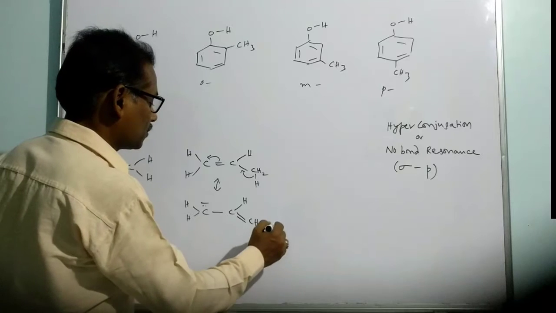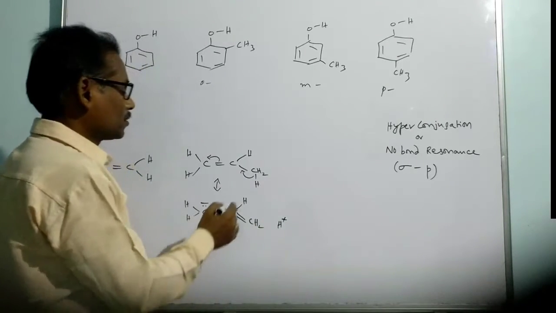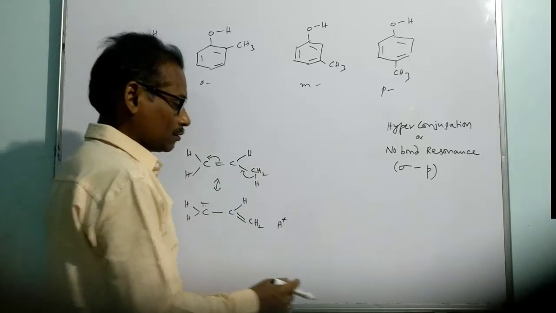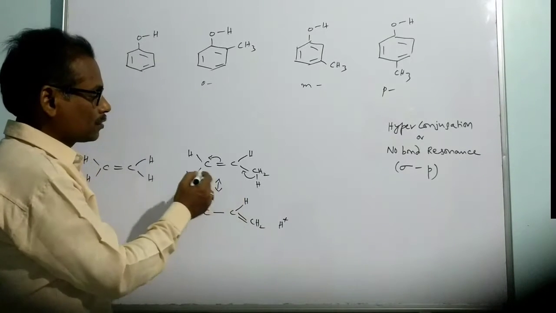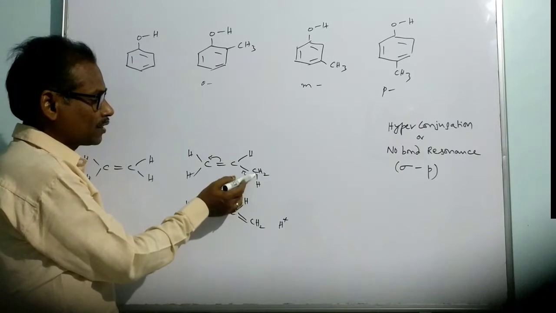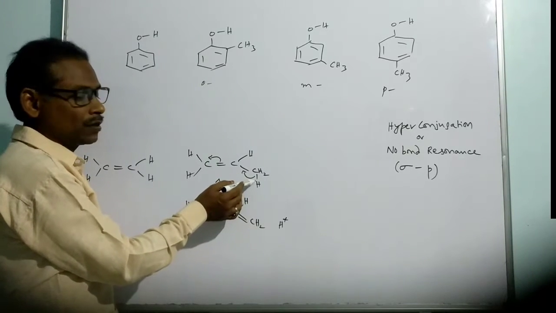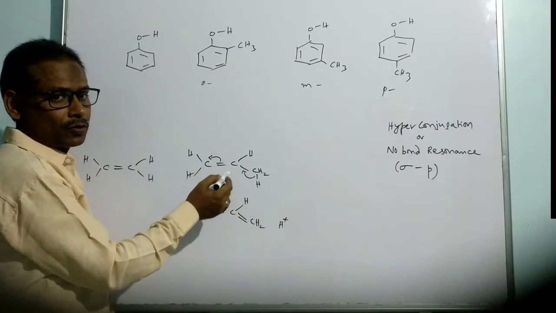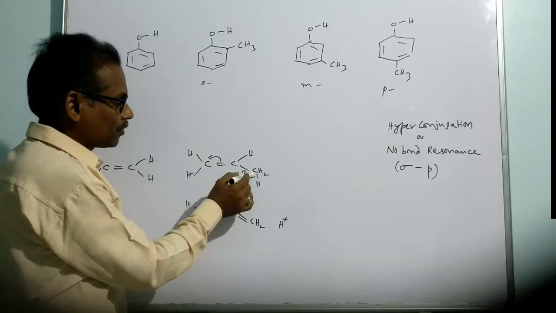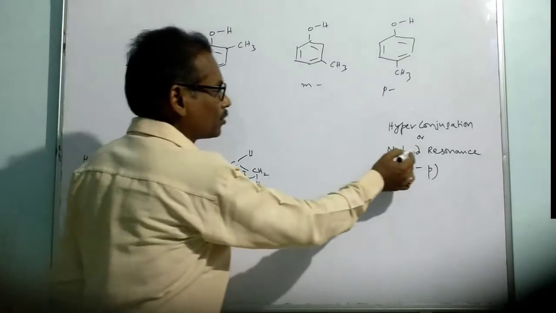Like this, the H plus is disconnected. So in this conjugation, the hydrogen is disconnected, with the sigma bond electrons involved, keeping the proton away from the molecule. There is a disconnection between carbon and hydrogen, that's why it is referred to as a no bond